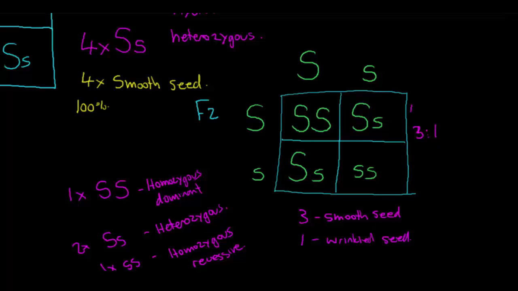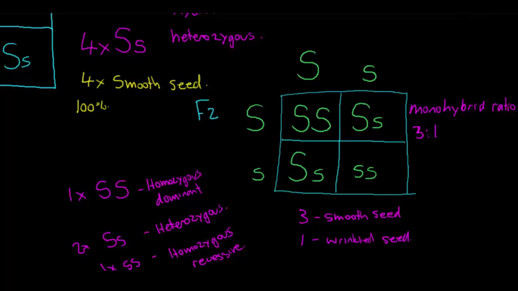So this is what we call the monohybrid ratio. So it's a ratio of crossing two hybrids, but this mono here means we're only looking at one trait. So they're hybrids, they're both heterozygous.